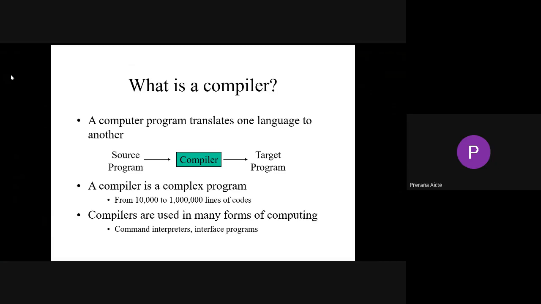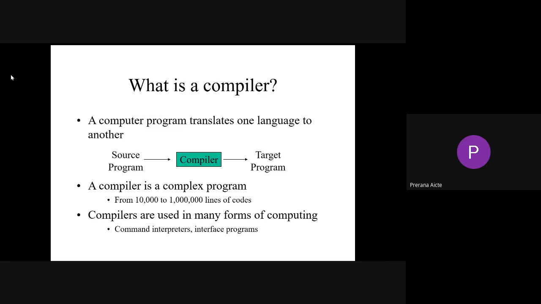In the last class we discussed a brief and precise description of a compiler. A compiler is a language translator which converts your source program into a target program. A computer program which translates one language to another language, we also refer to as a compiler. A compiler is a complex program which can run more than 1,000 programs at an instance.